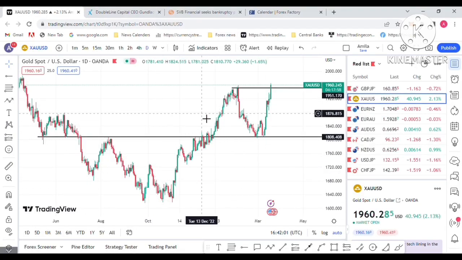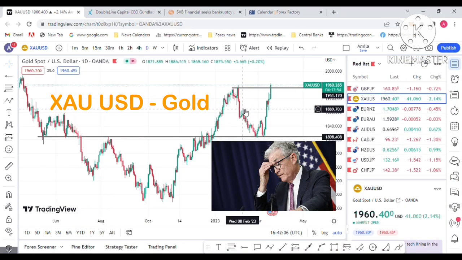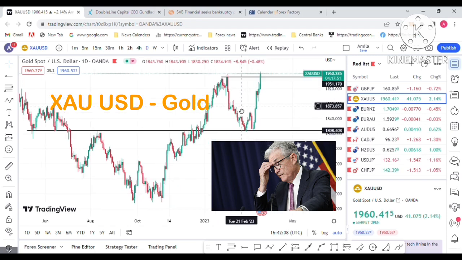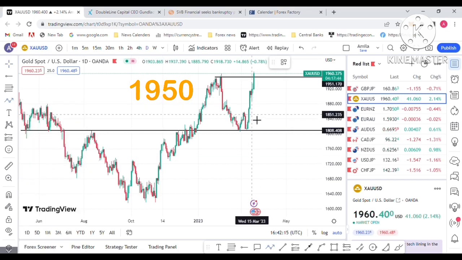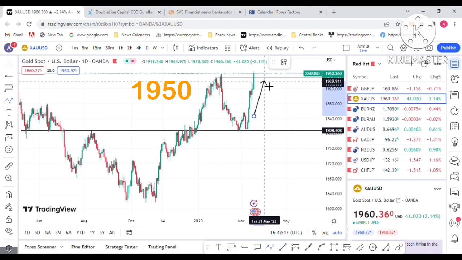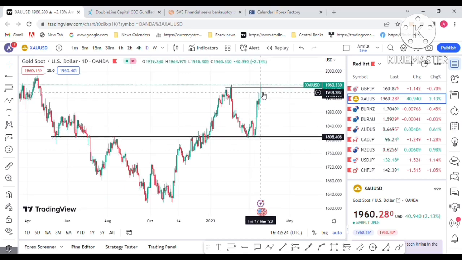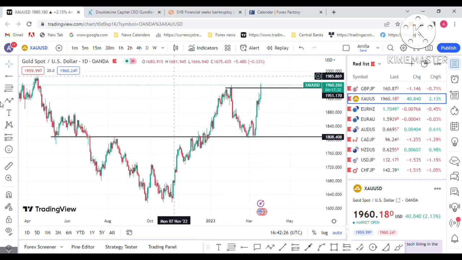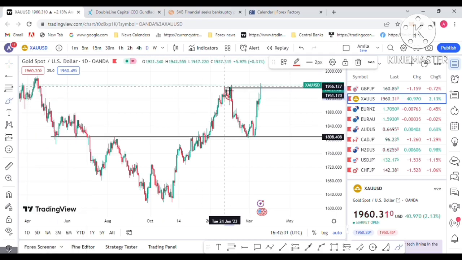Today I am going to analyze my weekly gold forecast, XAU USD gold. Last week in my gold forecast I already mentioned that gold will reach the 1950 level. Now you can see price is going to the upside. It's a huge demand and price has already reached the 1950 level. I already mentioned this in last week's gold analysis video. If you didn't watch it, go through there and watch my last week's analysis video.